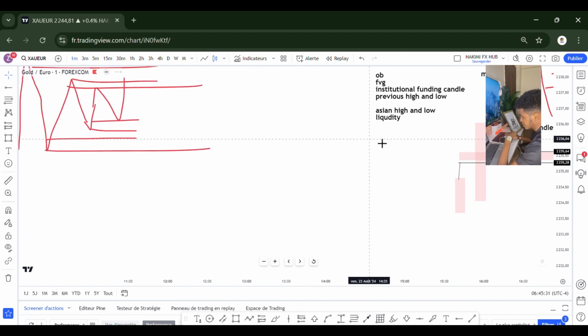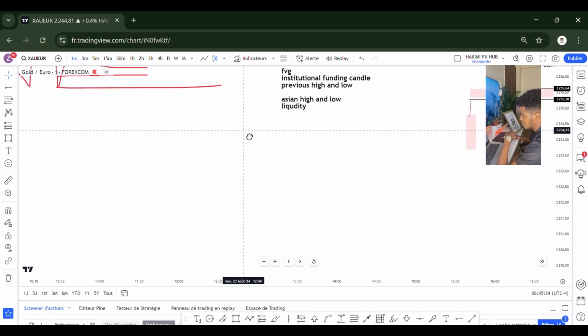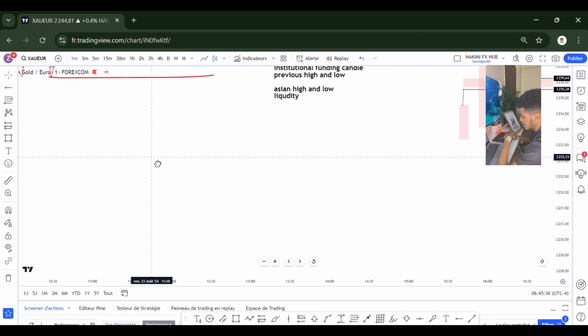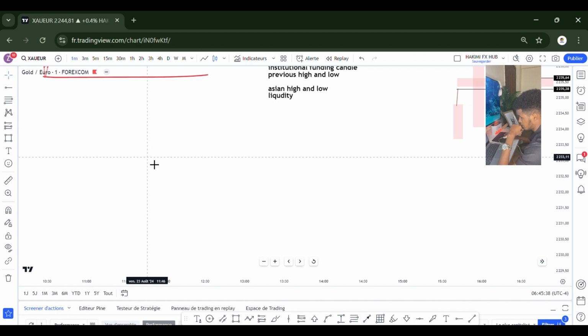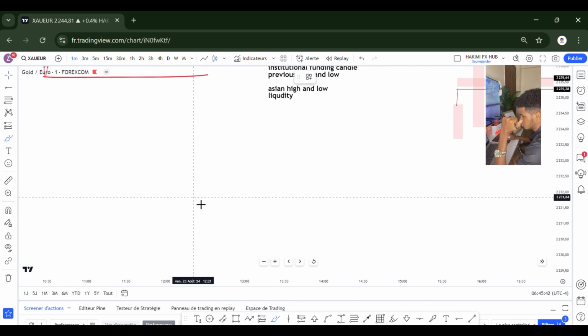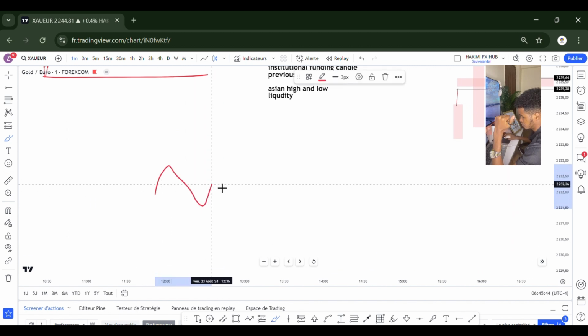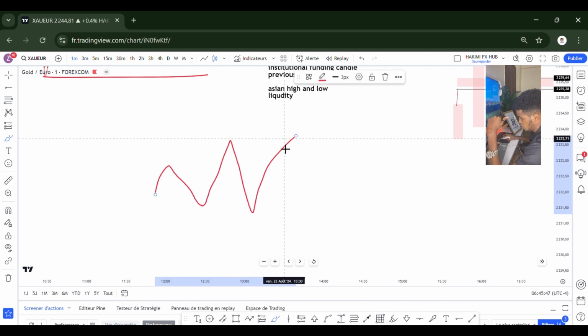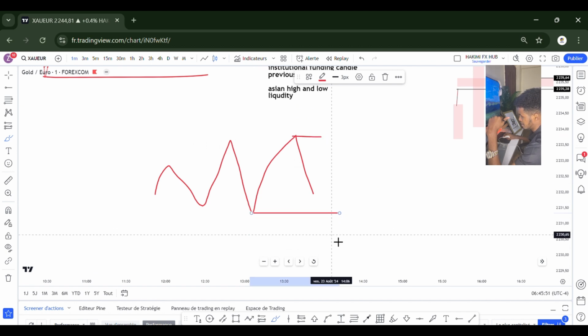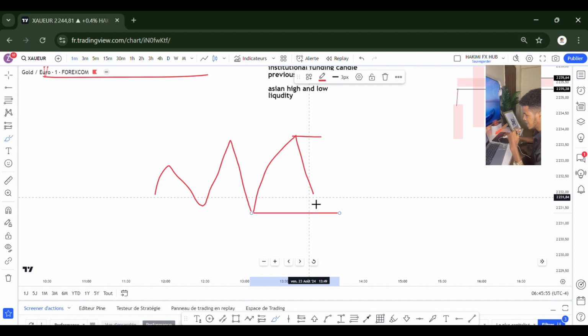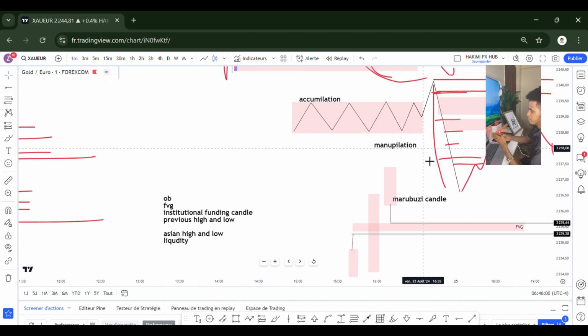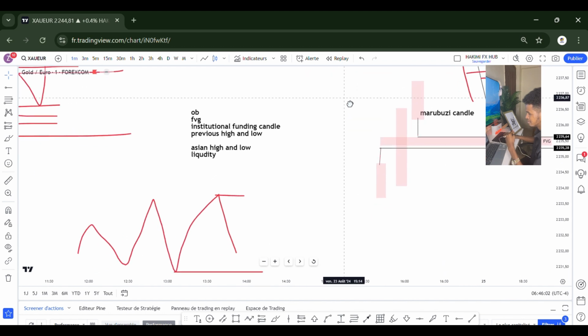Now let's talk about the Asian high, the Asian low and how to use that one. Since accumulation and manipulation, in this market the Asian session, in the morning time, makes an Asian high and an Asian low. Since the Asian high and Asian low are made, the London session has to manipulate that. So the London session is where the manipulation happens.